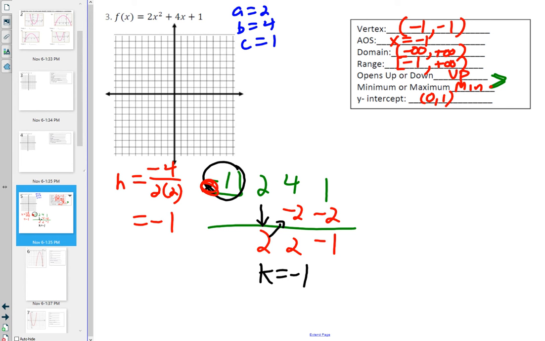Now let's go graph. This is supposed to be a graphing unit. Ruben's excited about graphing. You may not know this, but he has pictures of parabolas all over his wall.